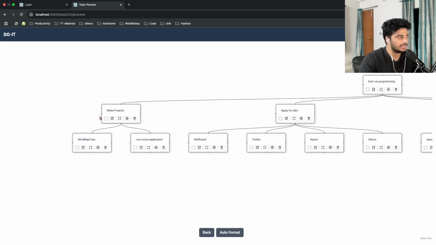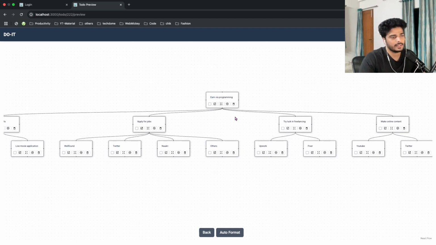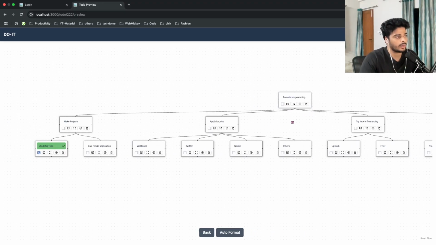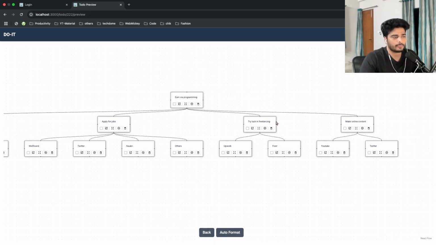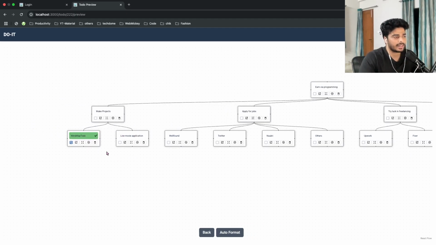So let's say I have made this project, so I can just tick it, right? Other things that we have here is, let's say, how we can subdivide it. So it's like earn via programming. So make projects, apply for jobs, try luck in freelancing, make online content, things like this. And I can subdivide each task as well. So I can subdivide this, then I can subdivide it more and more and more and so on.